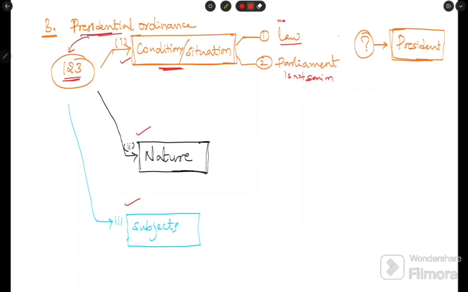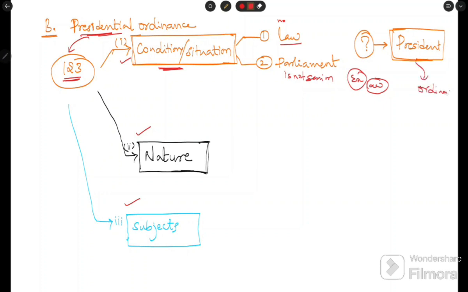Only then, and one more thing, if the executive is in need of law, and there is no law related to what the executive needs, and Parliament is not in session. When these conditions arise, the president can promulgate an ordinance.